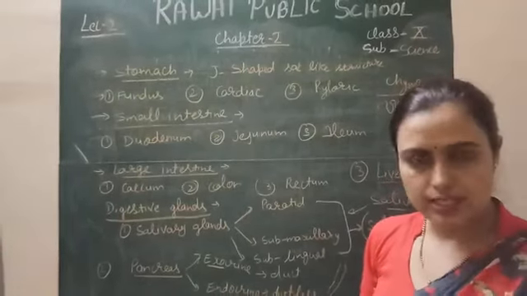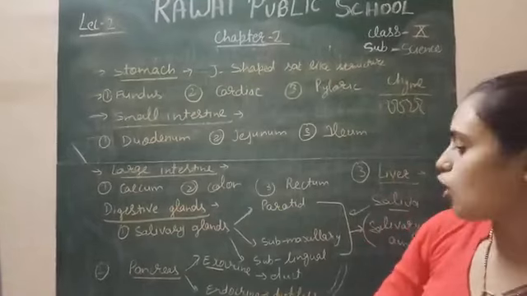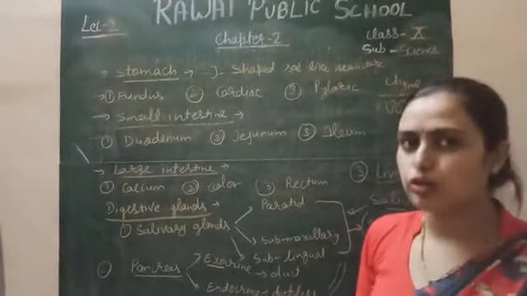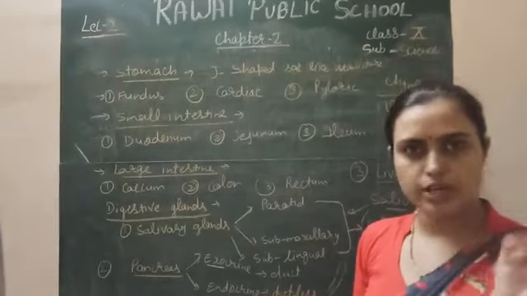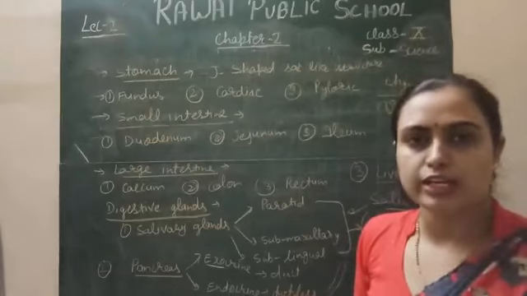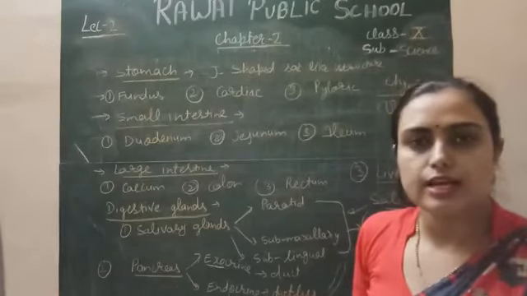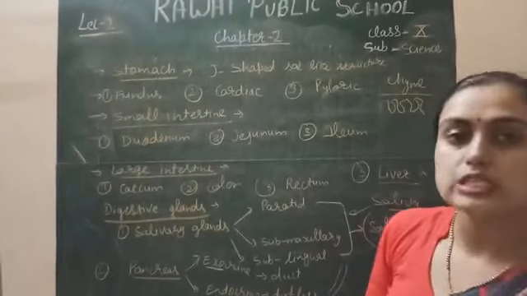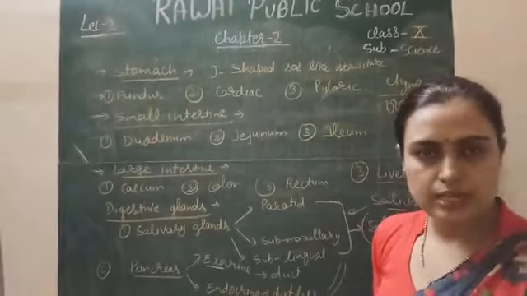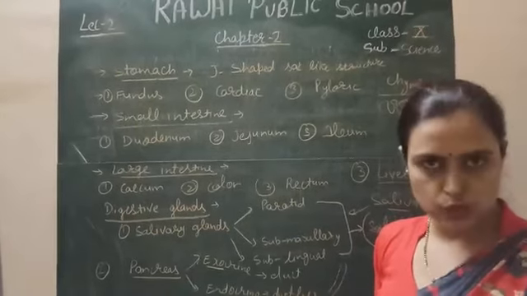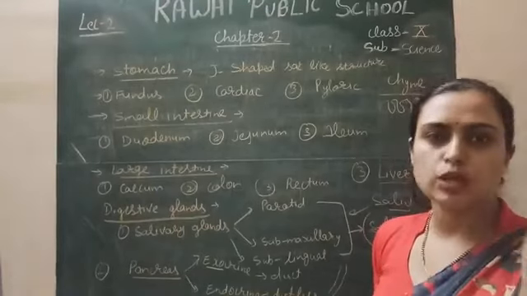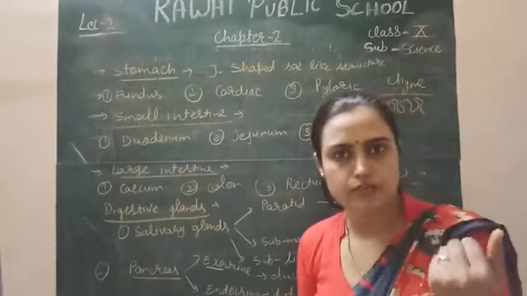For example, the alpha cell releases a hormone called glucagon, which converts the glycogen into glucose in our body, because glycogen is stored in the liver. From the liver, the glycogen is converted into glucose with the help of this glucagon hormone, which is released by the alpha cell. Next is the beta cell, which releases a hormone called insulin, and insulin helps to convert the glucose into glycogen in the liver simply.